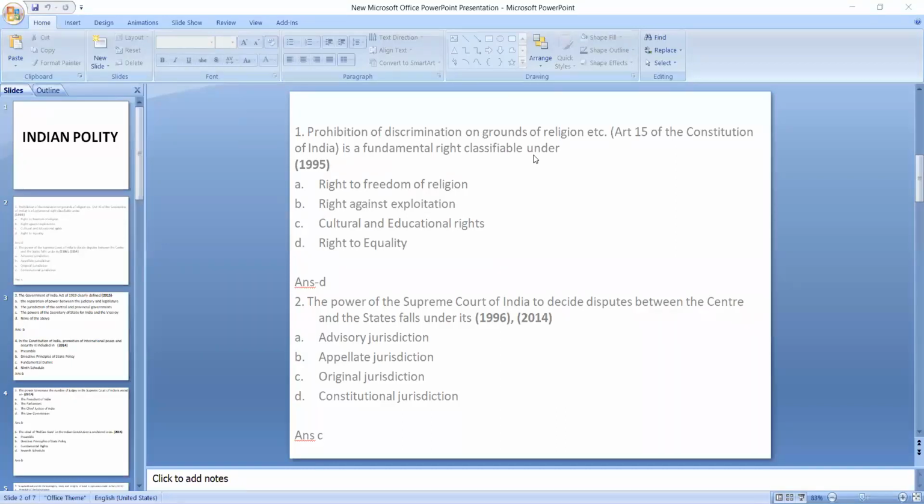Okay, see, we have more than 400 articles in our constitution, isn't it? You don't need to remember each and every one, and it's not possible also. But while going through the topics, you try to note those articles which are related to that very particular topic. Okay, I hope you're getting my point.